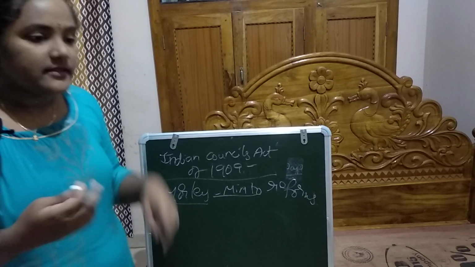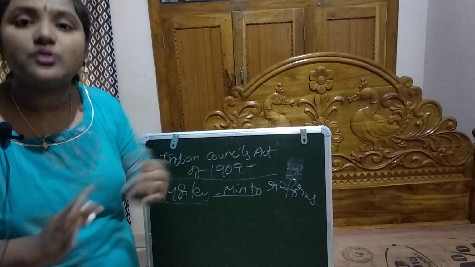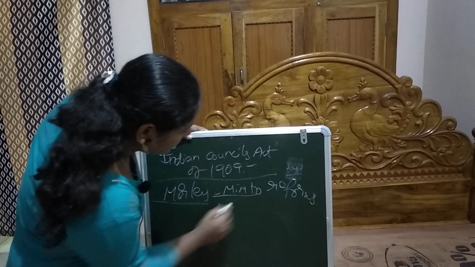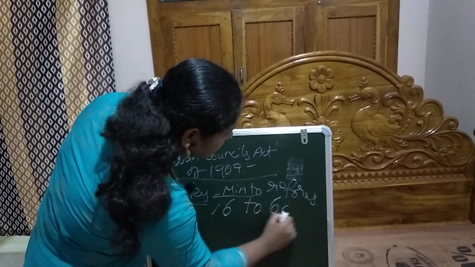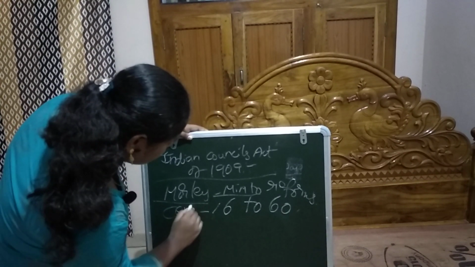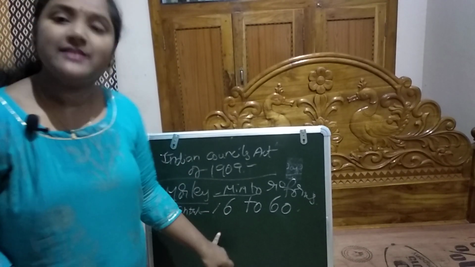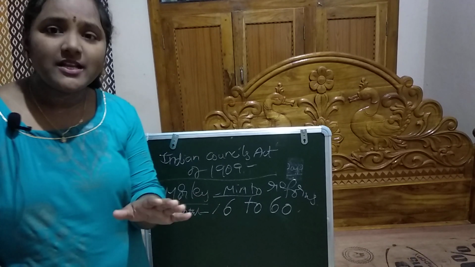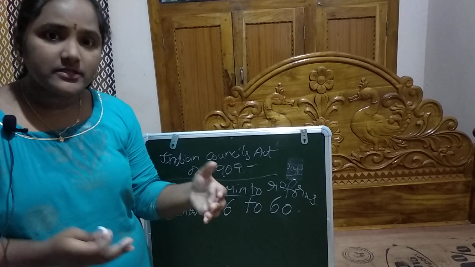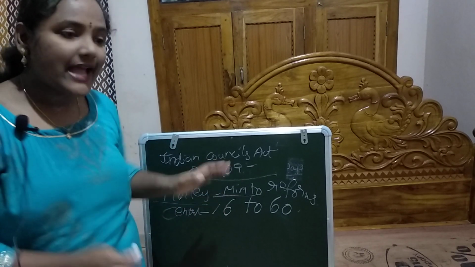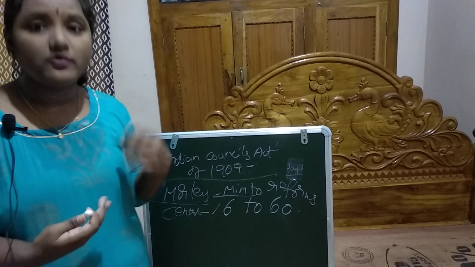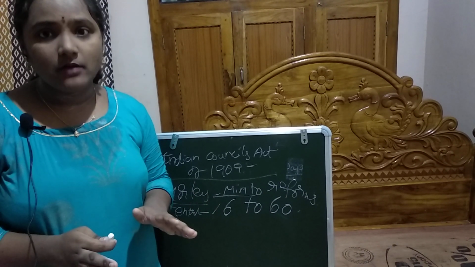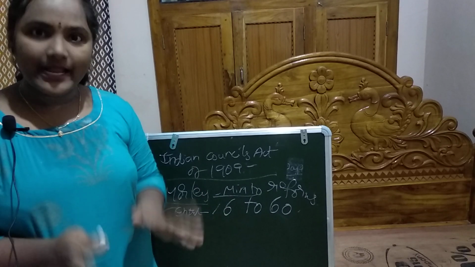This act increased the size of the legislative councils. The size of the Central Legislative Council increased from 16 members to 60 members, and for the provincial legislative councils the numbers were not uniform. This act first allowed non-official members to the provincial legislative councils also, and the deliberative functions of the legislative councils were enlarged.